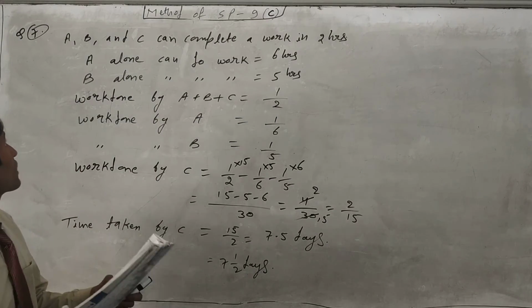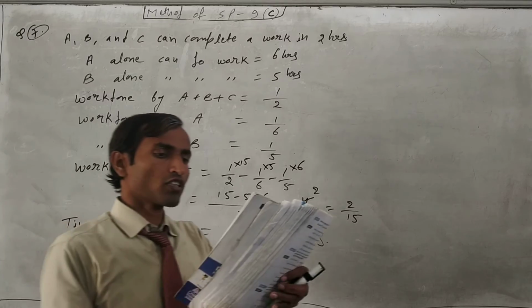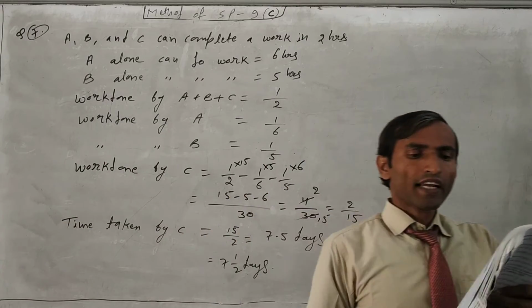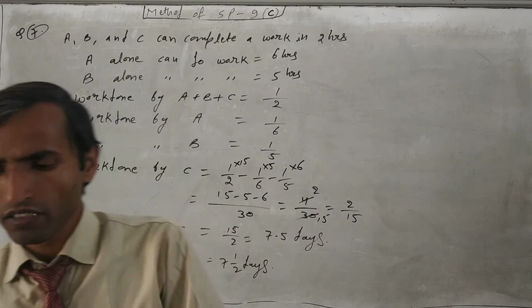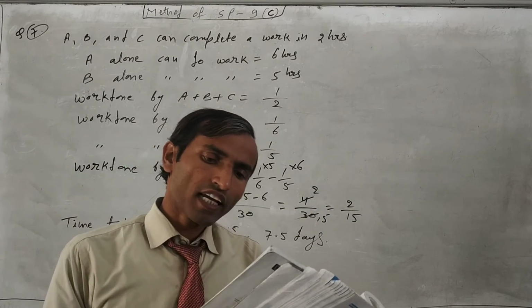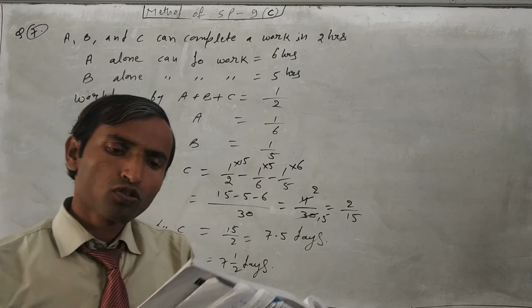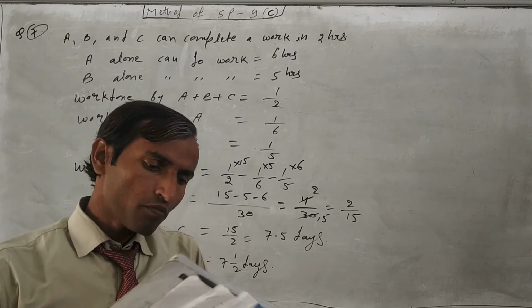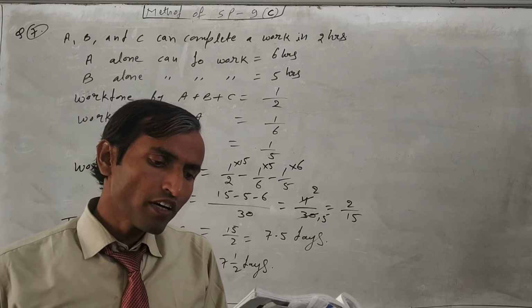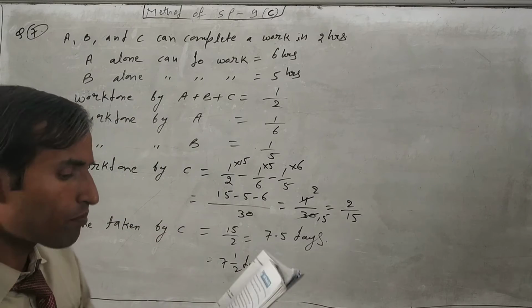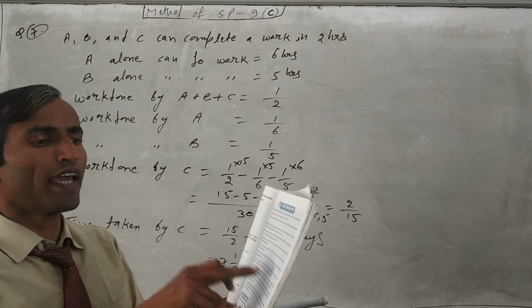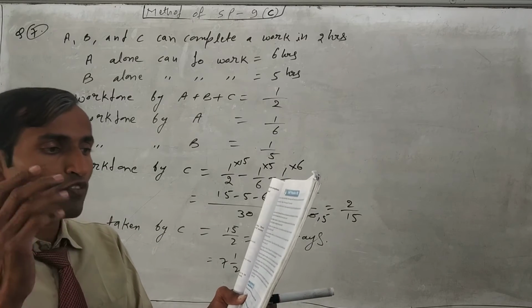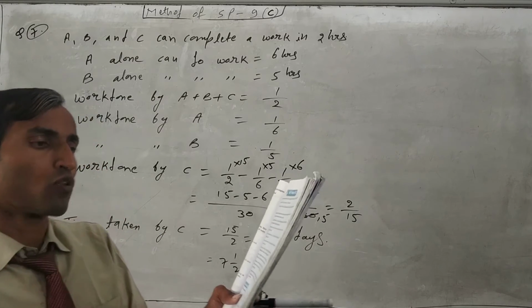Now we have to do question number 9. Just read question number 9 carefully. A can do a work in 10 days, B can do a work in 20 days. They begin together, but A leaves 2 days before the completion of the work. In how many days will the whole work be completed? So in the question, the condition is given that A leaves 2 days before completion.